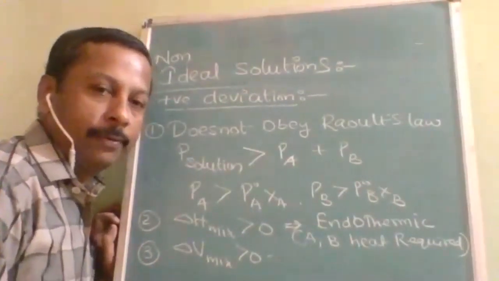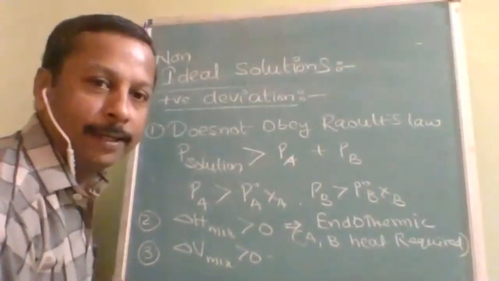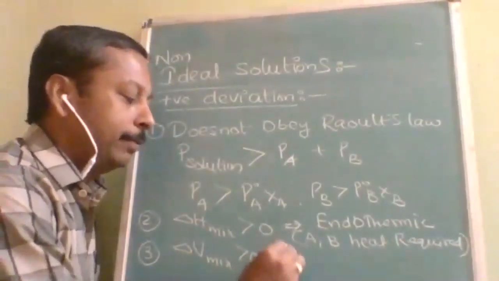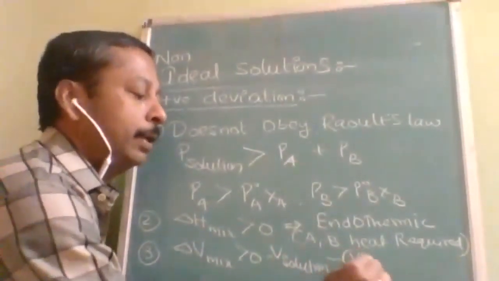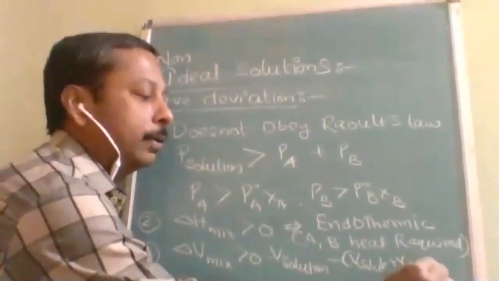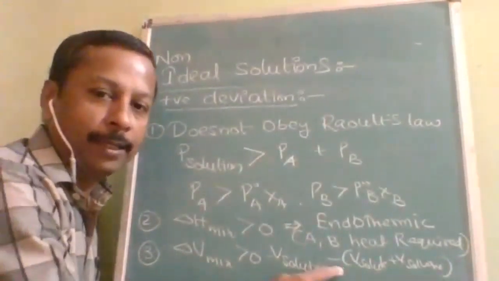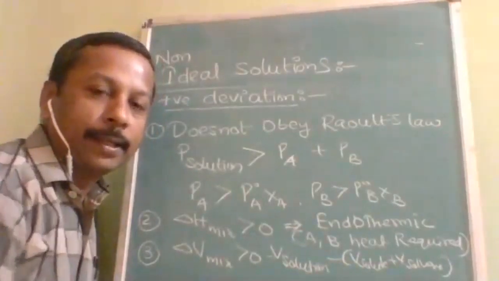I think all of you remember. If not, you are not paying attention to the first point. Delta V mix means V solution minus V solute plus V solvent. So this is greater than 0.